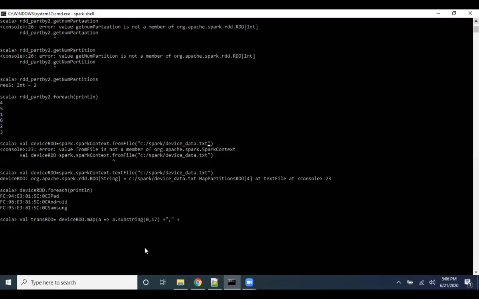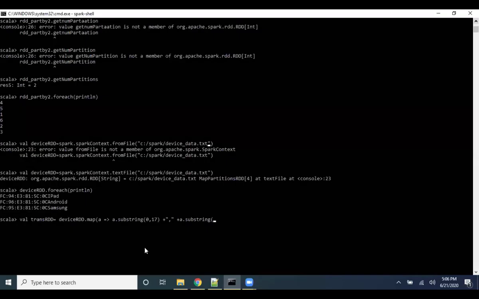Okay, good. I'm not sure how to take out the greater than substring. Okay, proceed. Okay, can you print?